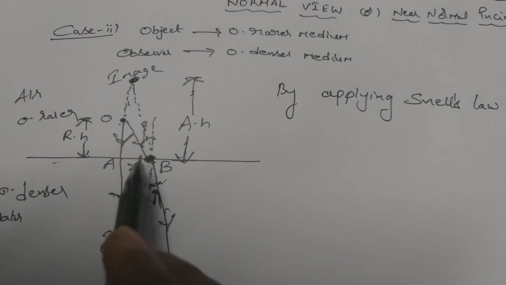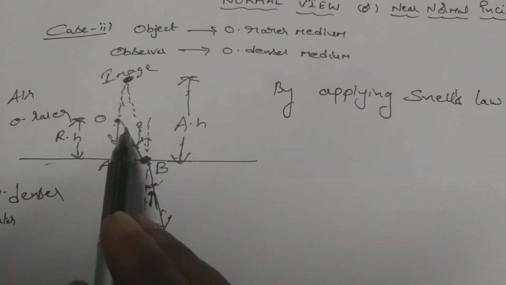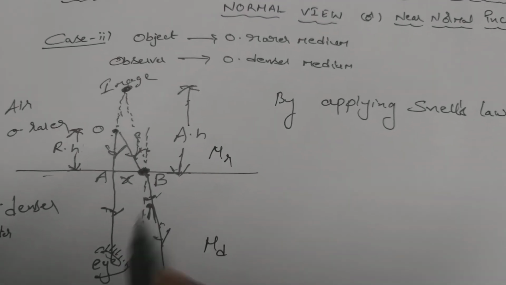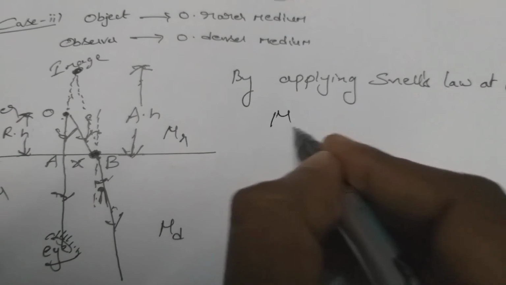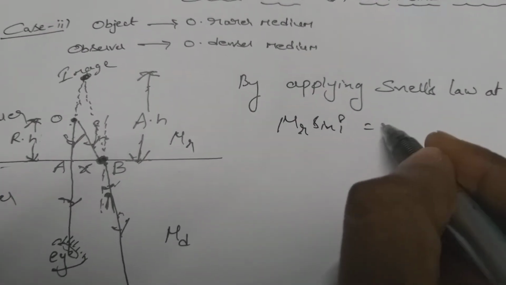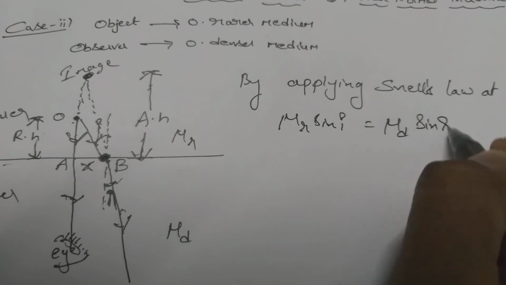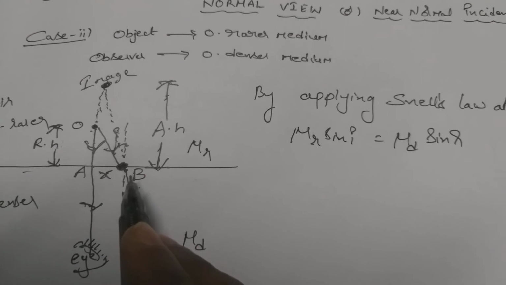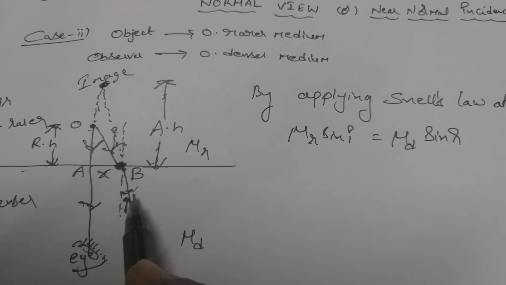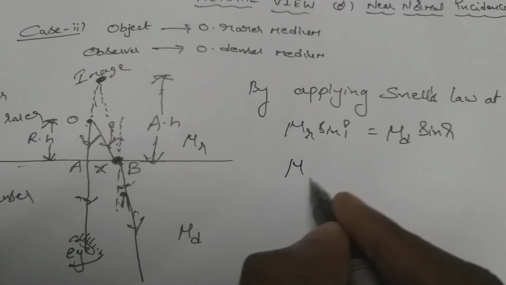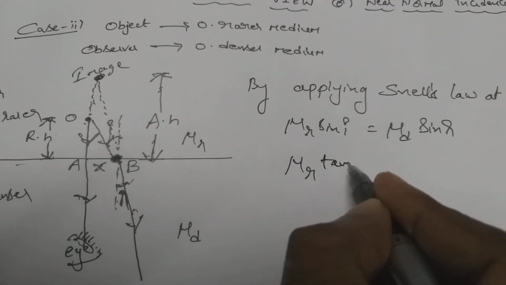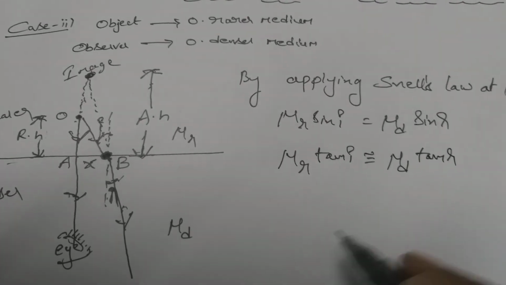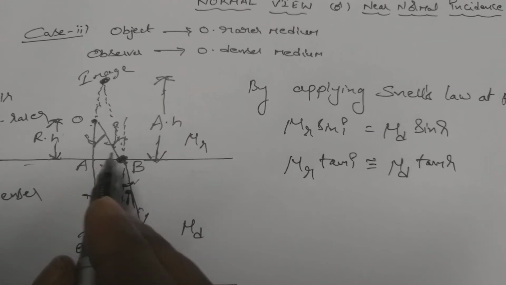By applying Snell's law at point B, we can write: the refractive index of the rarer medium is mu r, the refractive index of the denser medium is mu d. Mu r into sin I is equal to mu d into sin r. And as this is near normal incidence or normal view, the angles of incidence and refraction are very, very small, so we can write sin I is approximately equal to tan I, and sin r is approximately equal to tan r.